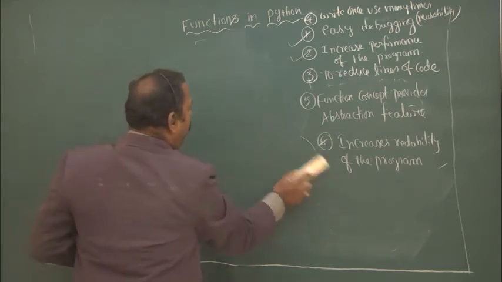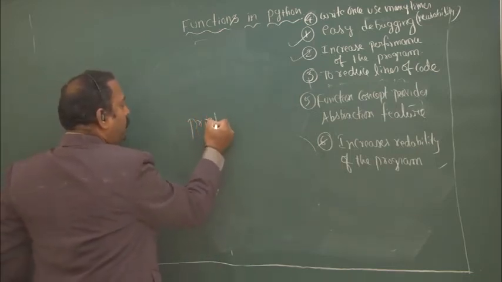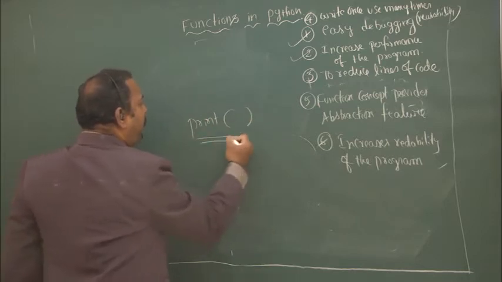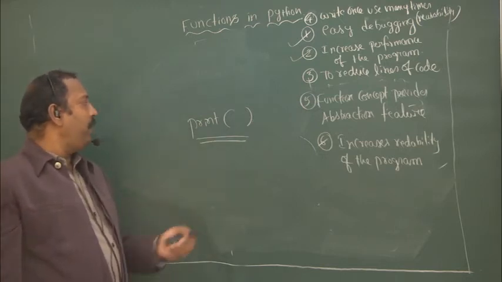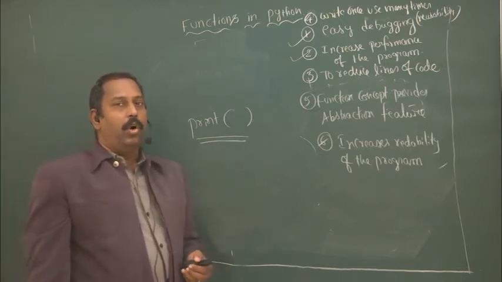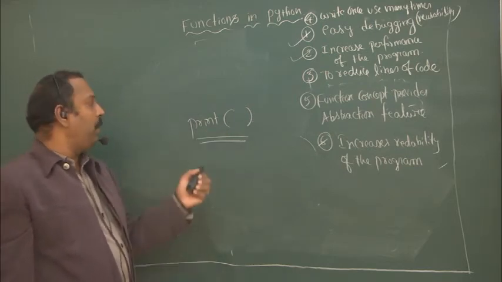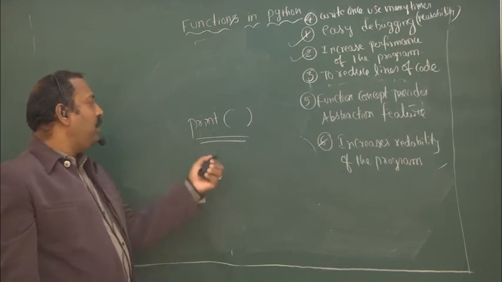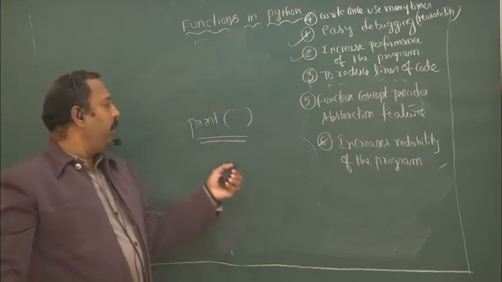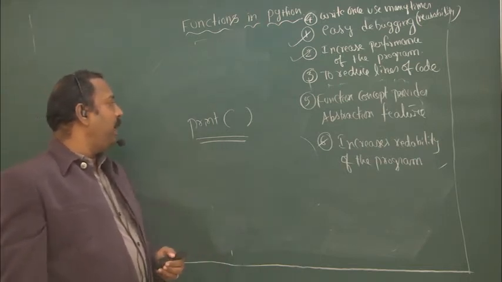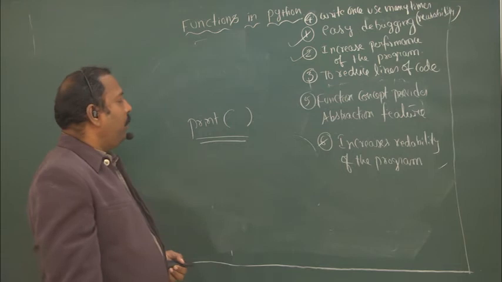Also in our code, suppose I am using a function called print. What will print do? This function will print the variables on the output screen. Whatever string you specify in print will be seen on the output screen. It performs only printing the values. This is a predefined function which is already available in Python. The people who developed Python already wrote the code for the print statement, so we can use it in our programs.